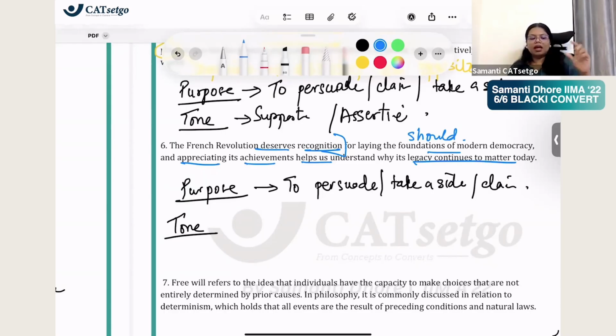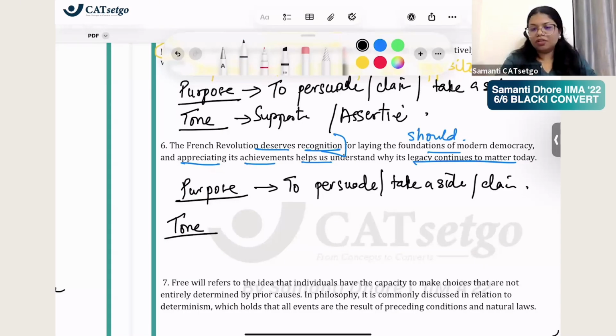If they would have written the French Revolution, we need to recognize French Revolution for laying foundation of modern democracy. There should be an award which is given to all the revolutions, and French Revolution is the best. But steps, actionable steps are not given. So then this is not prescriptive also. So this becomes then supportive.